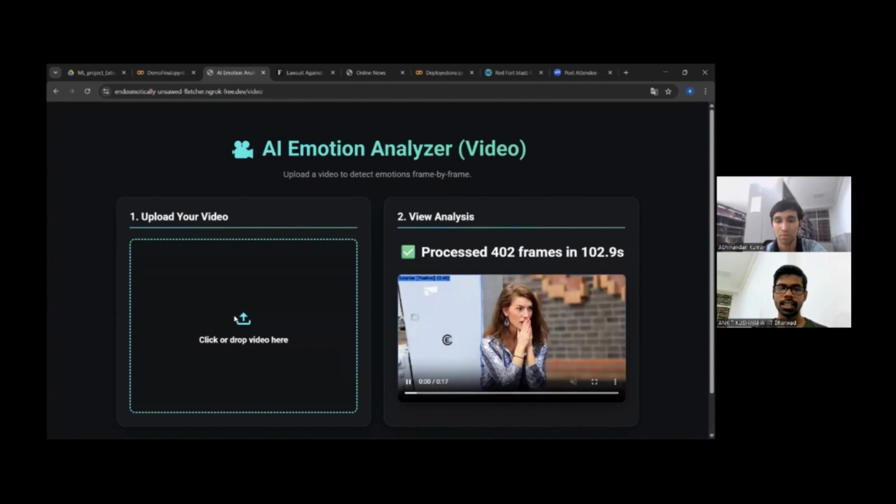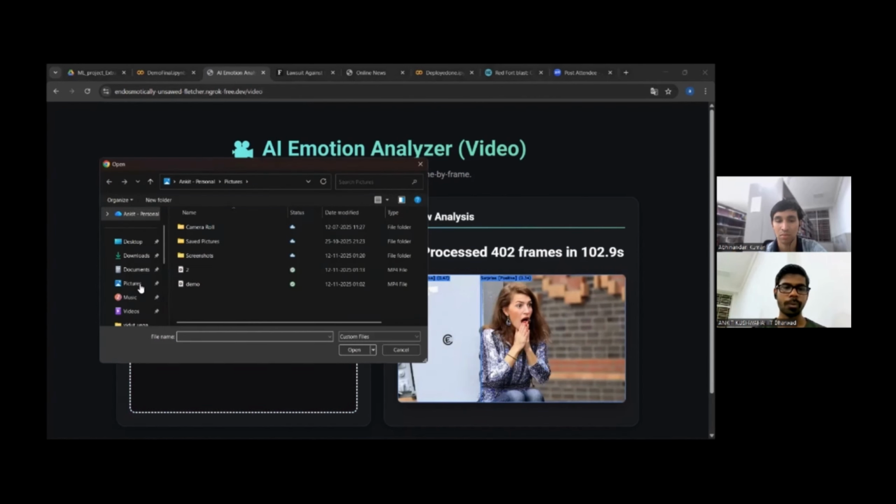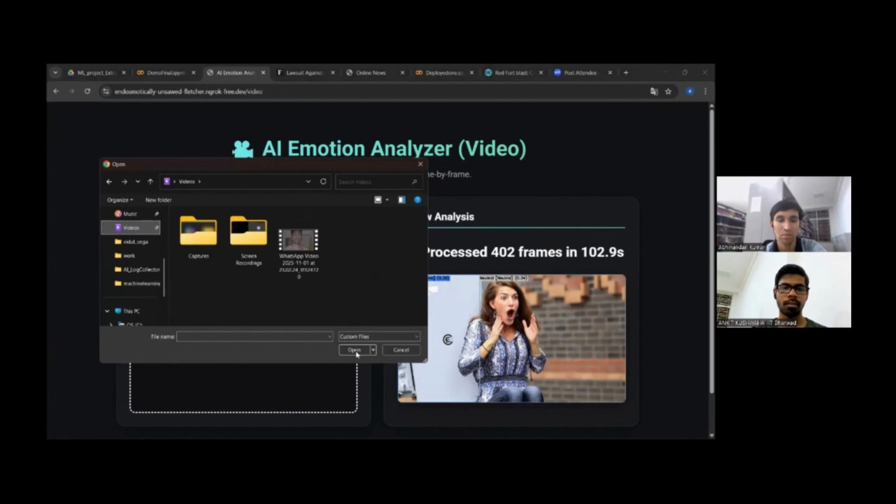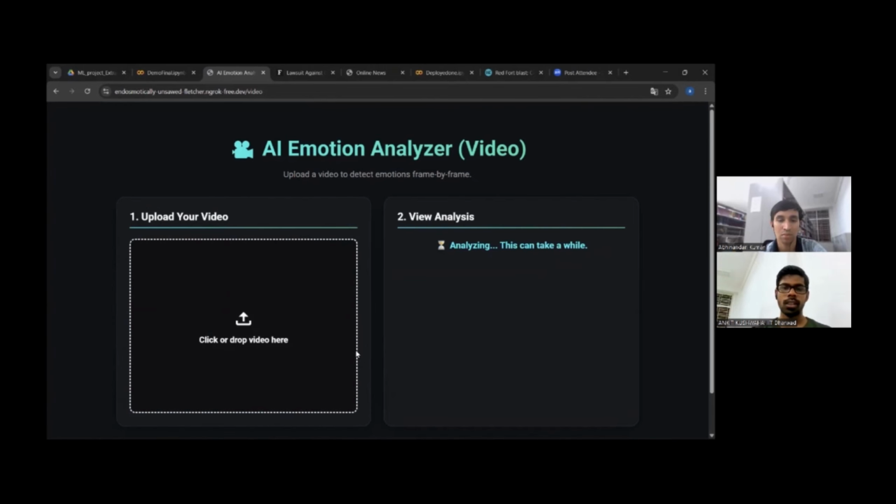And if I give another video, it will also take some time according to the size of the video, because it takes time to get the frames and divide the video into different frames.